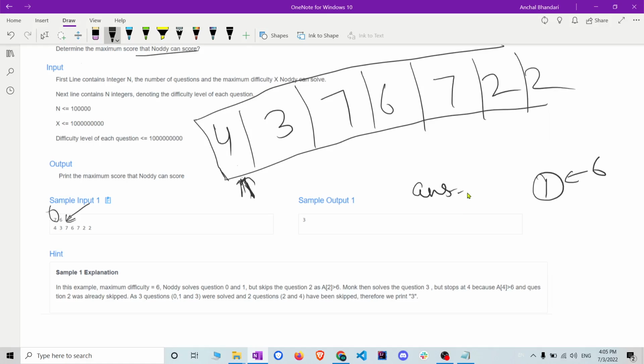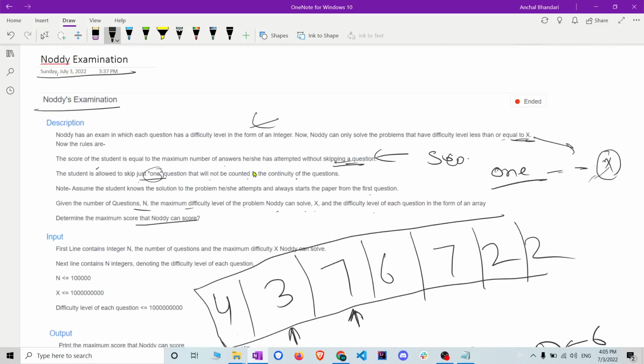The answer is here 1, and then i will come here and check if 6 is greater than or equal to 3. So 6 is greater, so the answer will increment to 2. Then our pointer will come here. When the pointer comes here, it will check if 6 is greater than or equal to 7. But no, 7 is greater than 6. So what condition will apply here? This is the condition: the student is allowed to skip just one question.